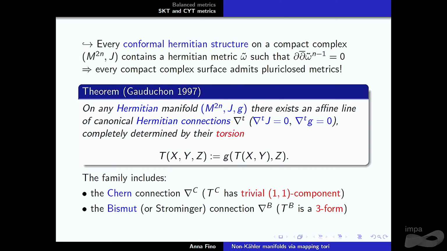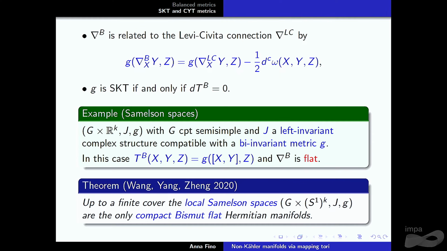It shows that given a Hermitian manifold, you have an affine line of canonical Hermitian connections, connections preserving the complex structure and the metric, and they are characterized by the torsion. In particular, you have the Chern connection, for which the torsion is essentially trivial in one component, and the Bismut connection, for which it is a 3-form. That is how the name Kähler with torsion comes. Everything is determined uniquely by the torsion.